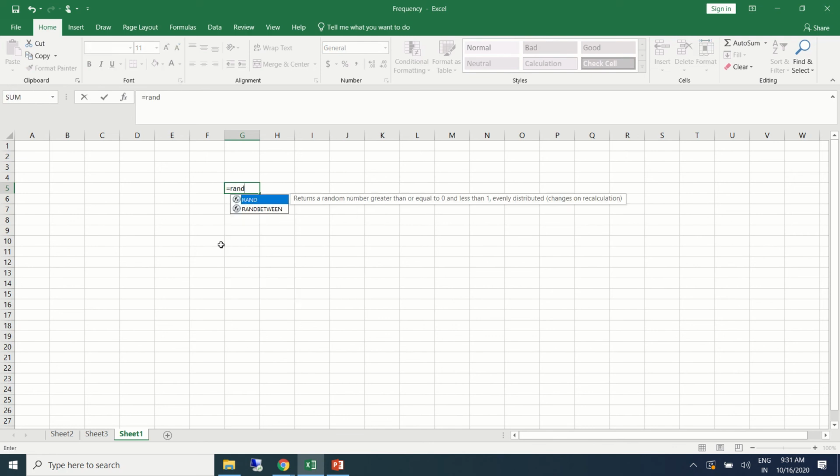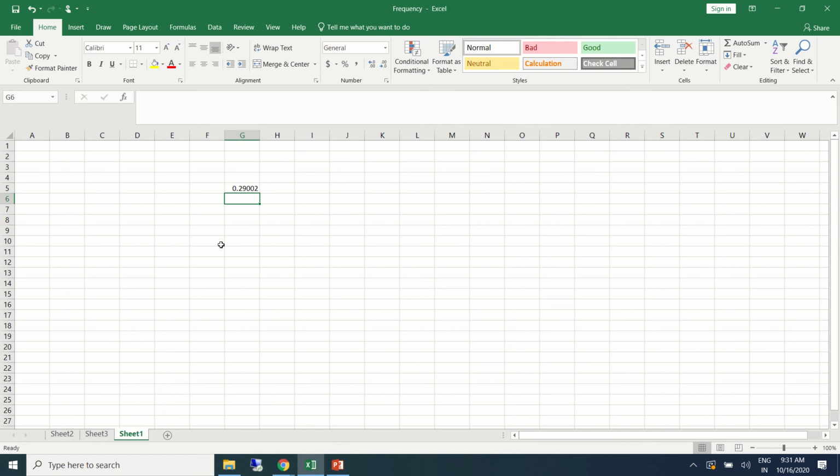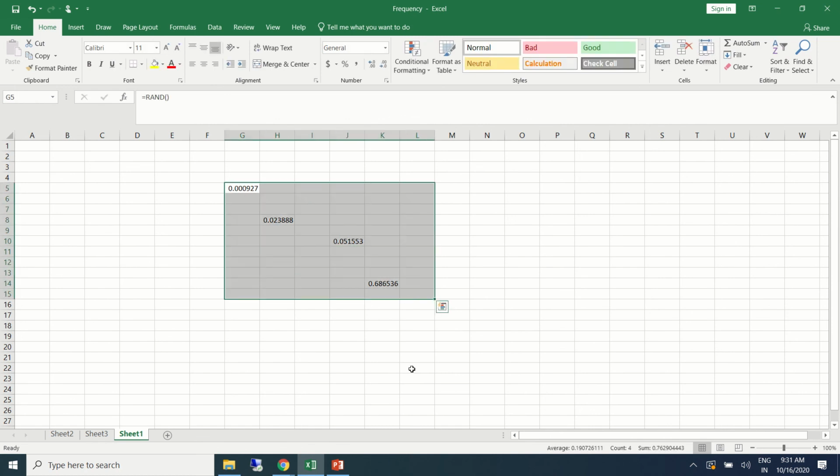So, for example, there is a very simple formula where we can say random. If you just say random numbers, this is a formula for generating random numbers. It will generate some number, any number. There is no rule for this. It is a random number. Whenever you open this Excel file, the number may get changed. Even though we did not do anything here, these numbers are getting changed. This is also a way in which we can generate random numbers.